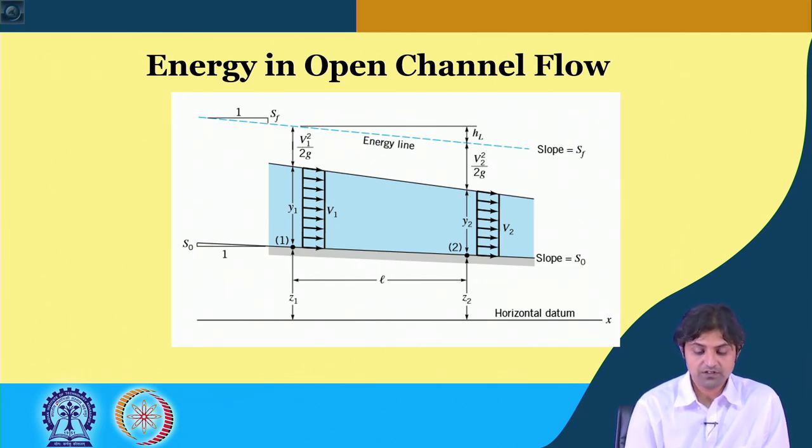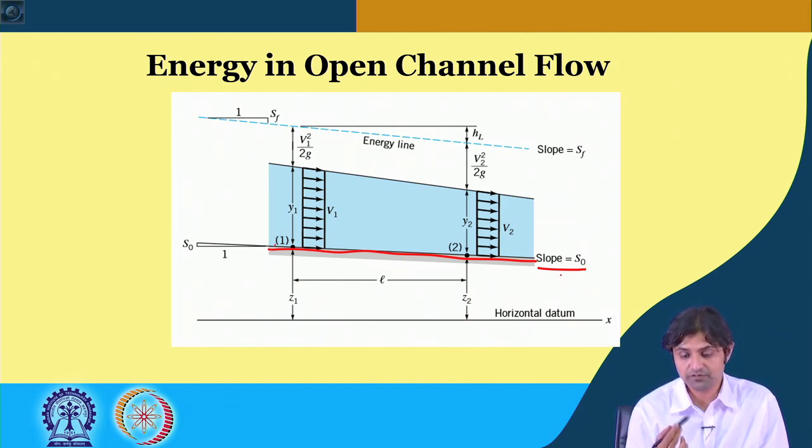Here we have made some assumptions, I am going to go into more detail, but first let me try to explain a figure. This is the horizontal datum, this is any level, and our channel is like this, and the bed slope. All the surfaces in the world might not be horizontal, it could be at a very small angle to the horizontal, and let us say that the small slope of the channel is S naught, a very small value, but anyways to be able to consider there is a slope S naught.